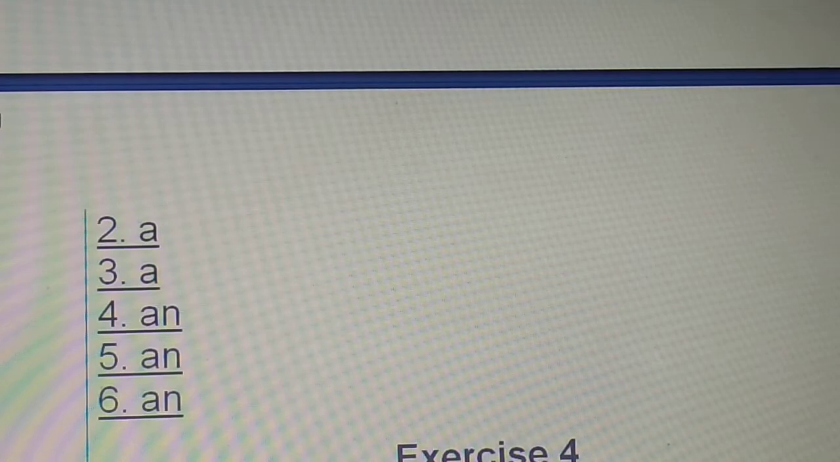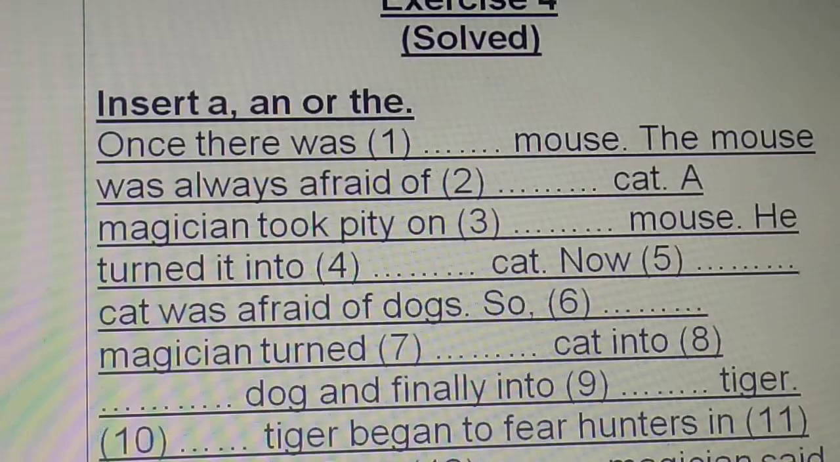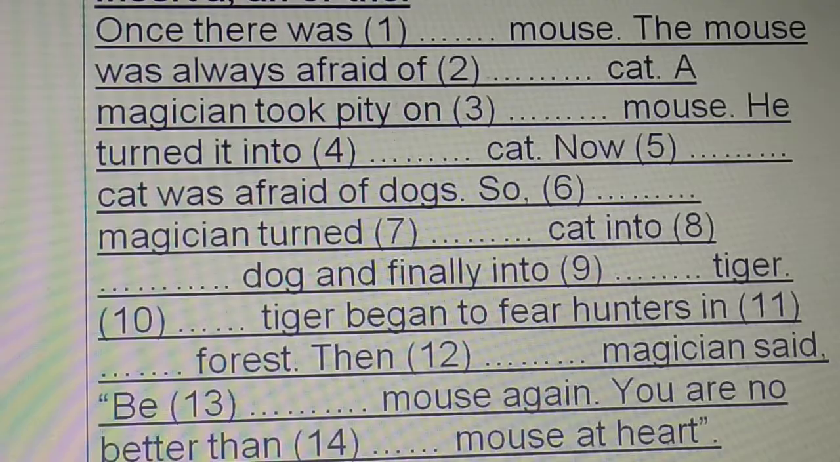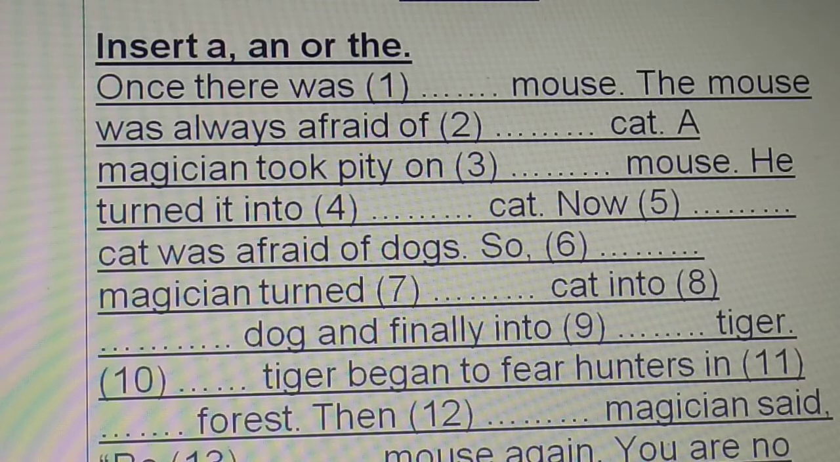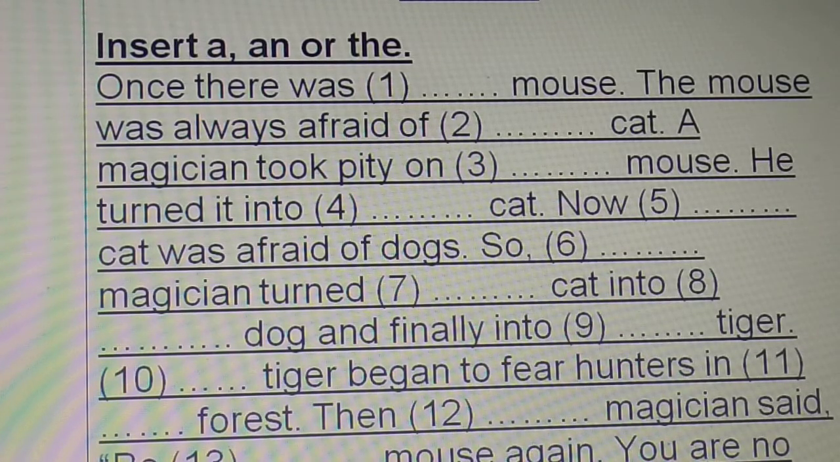Okay, now exercise 4. Insert a, an or the. It's a story. We all know about it. Okay, very interesting. Please read. Go through the question very carefully, children. I'm sure you know all the answers. Are you reading the question? Yes, come on. Read the question very carefully. And you have to fill in the blanks using a, an, or the. Come on, fill in the blanks. Read the question very carefully, otherwise you'll go wrong.